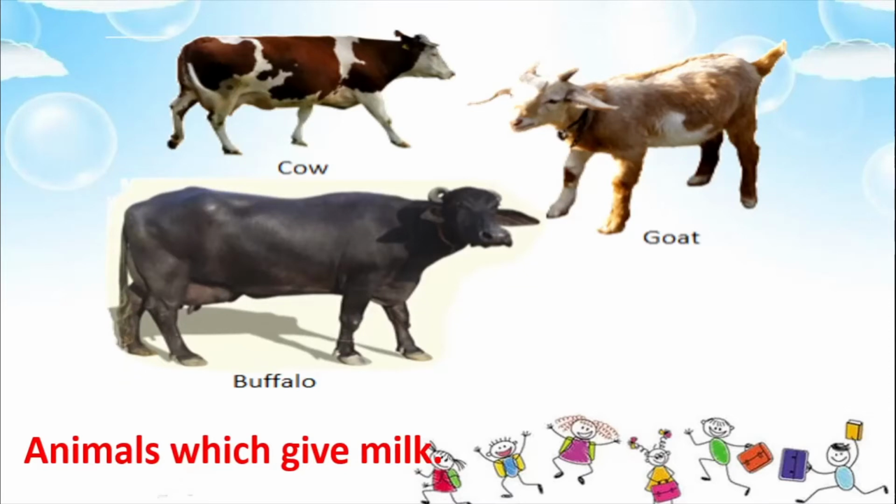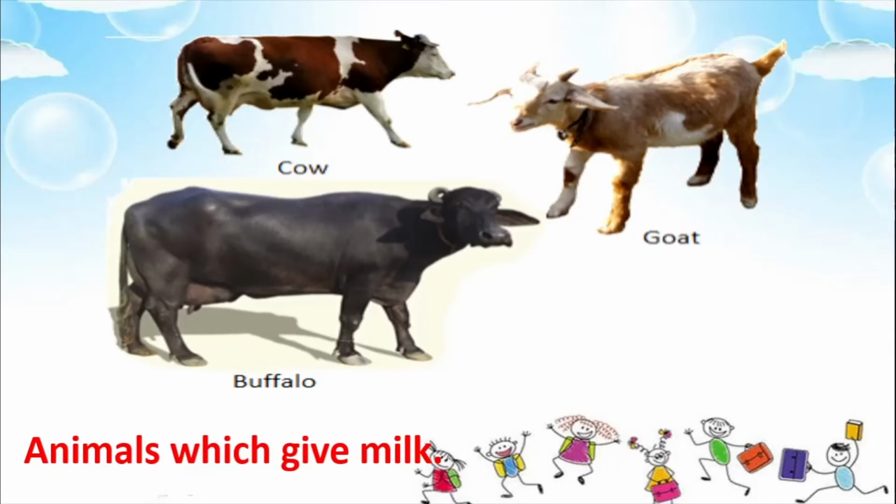And with milk, you can also make so many things, like for example, you can make dahi, or curds, you can make butter, you can make cheese, you can make ghee. So people make so many things out of milk. Milk is also a very important food for babies. Okay, so these are the animals which are extremely important to us because they give us milk.